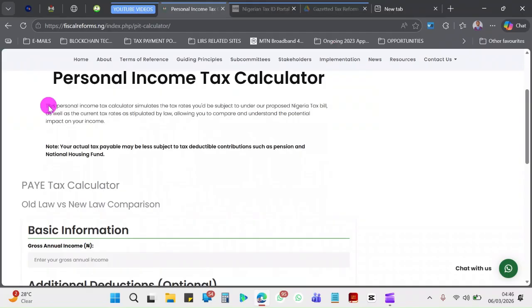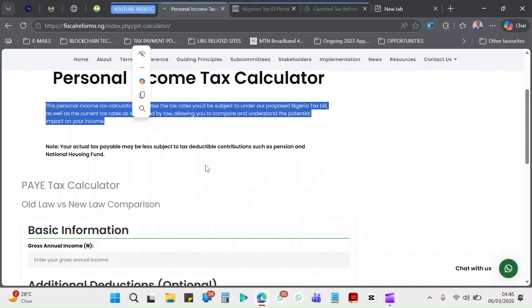This personal income tax calculator simulates the tax rates, and it helps you to know what you are subjected to under the Nigerian tax bill. Although it's been signed and gazetted already, so it's no longer a proposed tax bill, it has become effective since January 1st, 2026 of this year. As well as the current tax rate as stipulated by law, allowing you to compare and understand the potential impact on your income.